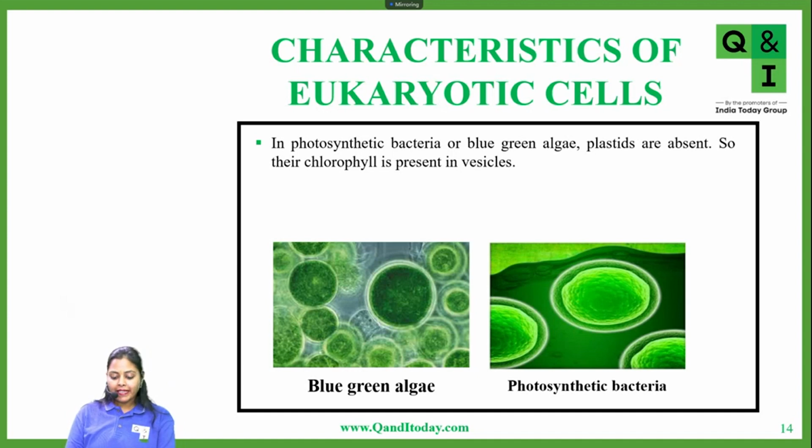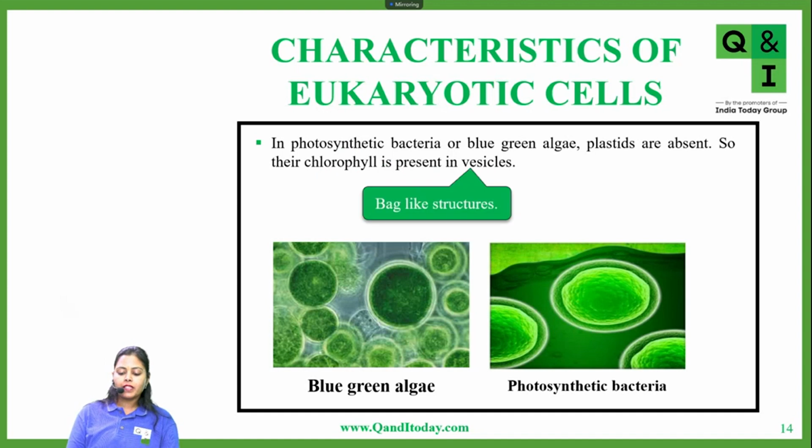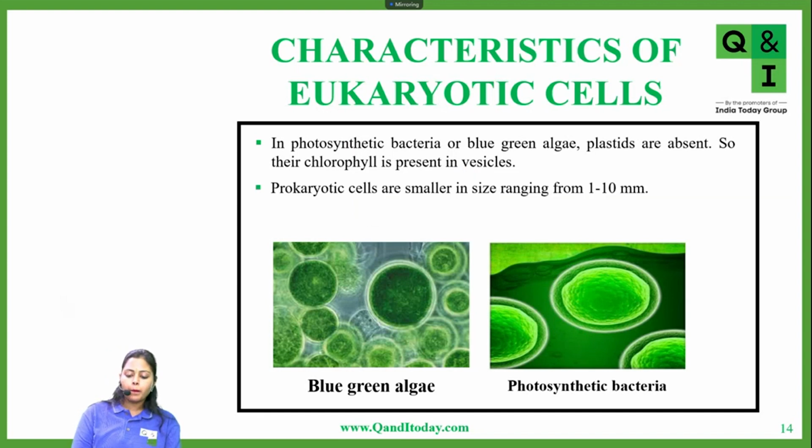But these prokaryotic cells do not have any membrane-bounded organelles. So this chlorophyll is present in the form of vesicles. You can see this chlorophyll pigment simply lying in vesicles rather than in chloroplasts in some bacteria. And prokaryotic cells have their size from 1 to 10 millimeters.